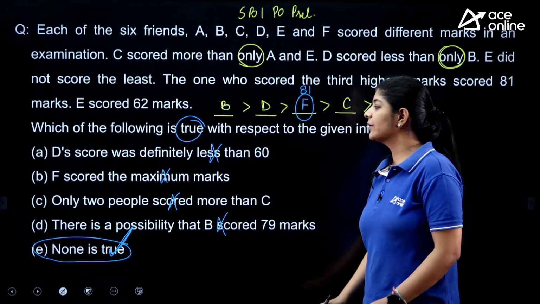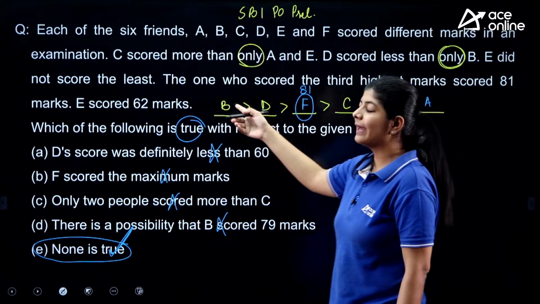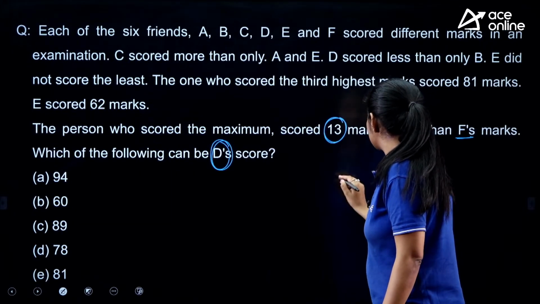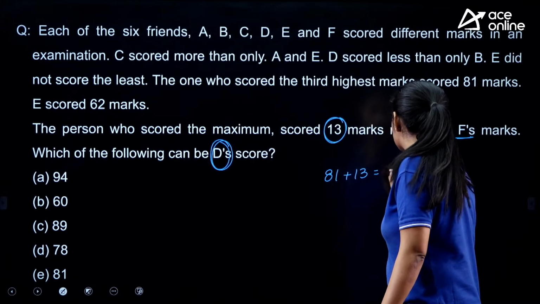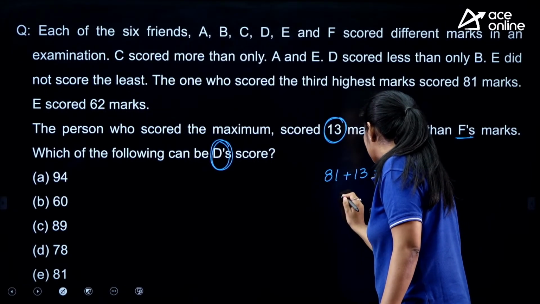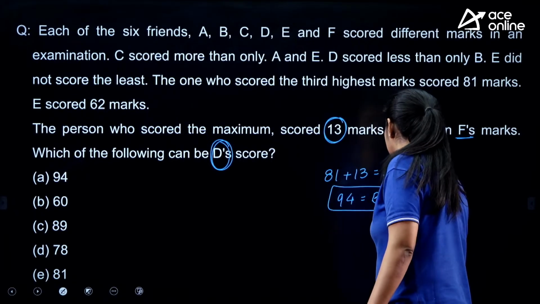Very good, easy, very good, Radhe. Let's see. So here the maximum marks scored by a person is B, and the score secured by F is 81. So 81 plus 13 is the score scored by B. And here what are we getting? We are getting 94. 94 is the score scored by B, right?